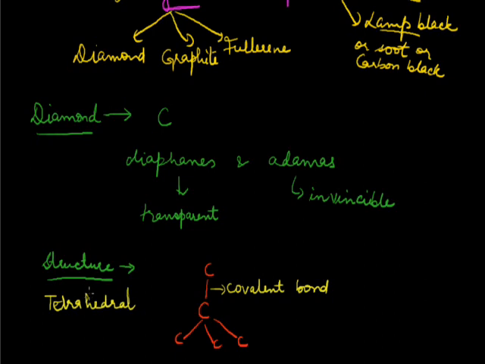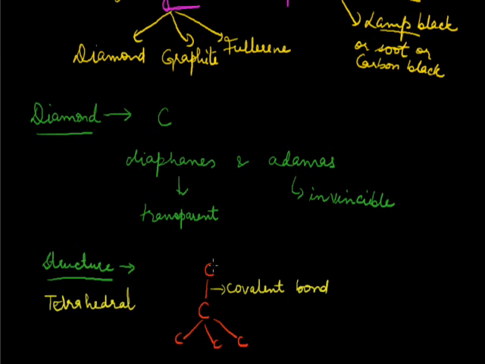Valency of each carbon atom is complete, because we know carbon is tetravalent, and in this form it is making 4 covalent bonds. So all the 4 valencies are satisfied, and there are no free electrons in diamond. Then this is the basic unit of diamond. It is not just only 4 carbon atoms that will be present in diamond. This is the basic unit. It will keep continuing.